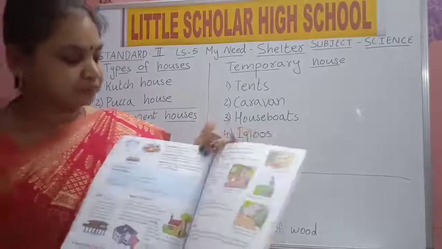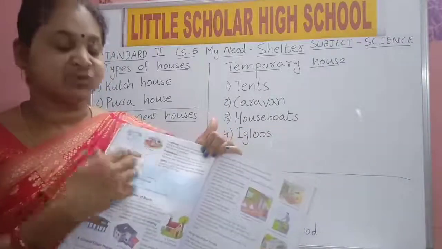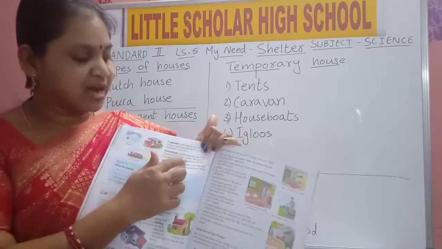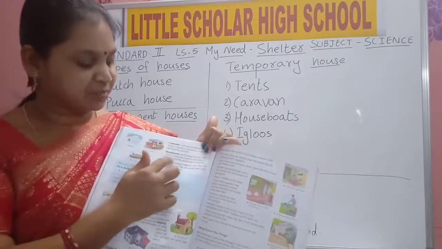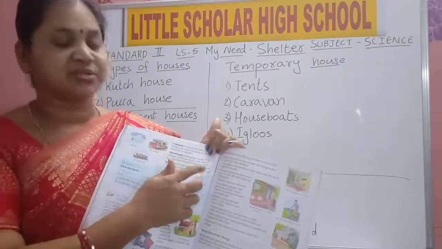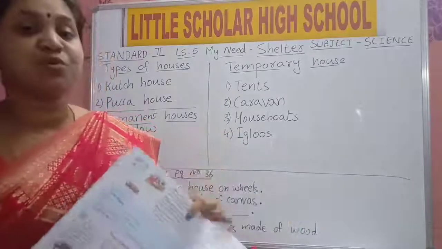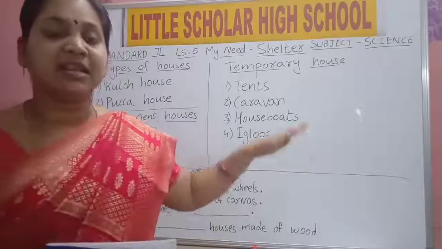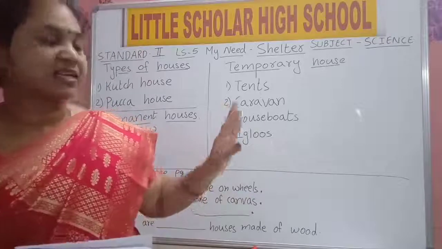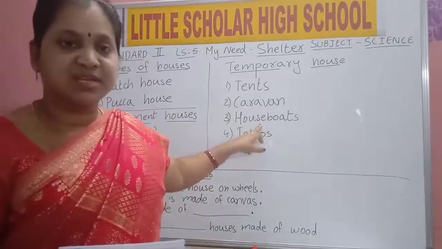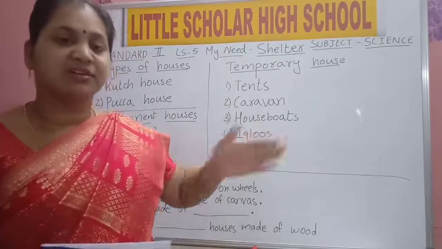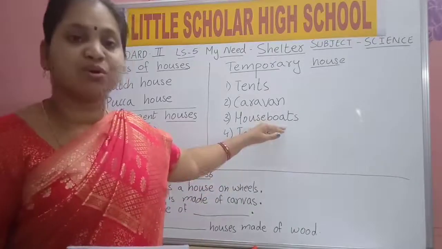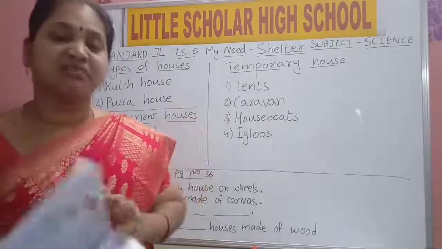Next one, houseboats. Third one is what? Houseboats are floating houses made of wood. They are found in lakes of Kashmir and the backwaters of Kerala. What are these houseboats? They are floating boats on rivers. They will be in lakes, moving in lakes. We saw boats, sailboats, moving in seas and rivers. In the same way, this houseboat will also be constructed like a house.